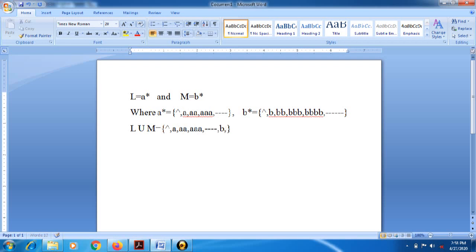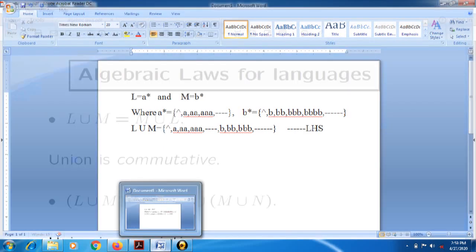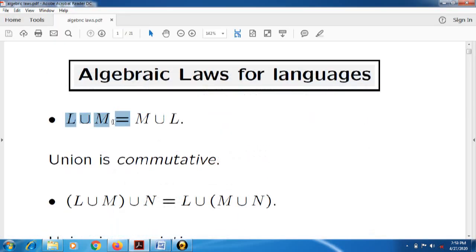After that B, double B, triple B, and so on. So this is the left hand side of the expression L union M.